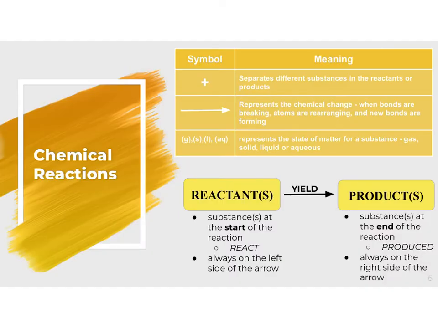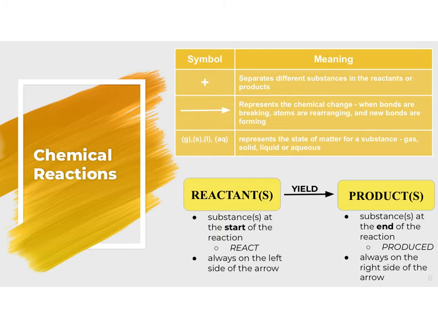So we're going to learn a couple different ways of representing chemical reactions. For all of these chemical reactions, we're going to be talking about 2 main parts. So the reactants are going to be what you start with in the beginning of the reaction. So before the reaction takes place, you have reactants. And these are the things that are going to react. They're always going to be on the left side of the arrow. Products are going to be the substances that we have after the reaction occurs. So these are going to be what is produced. And these are always going to be on the right side of the arrow.